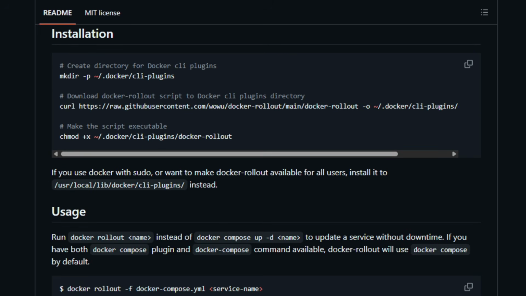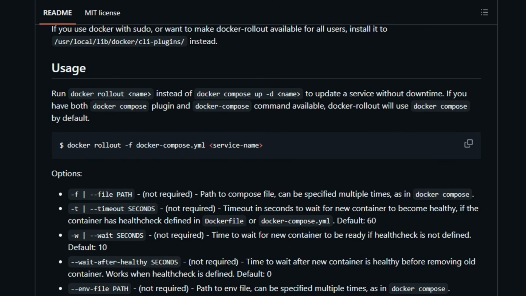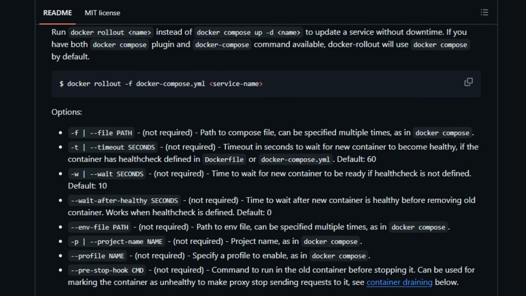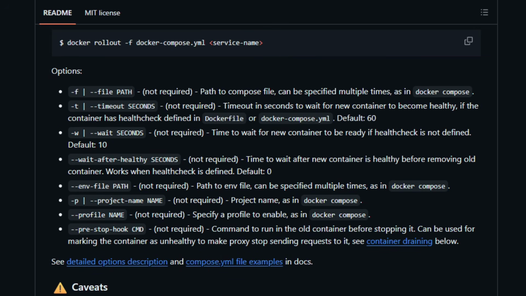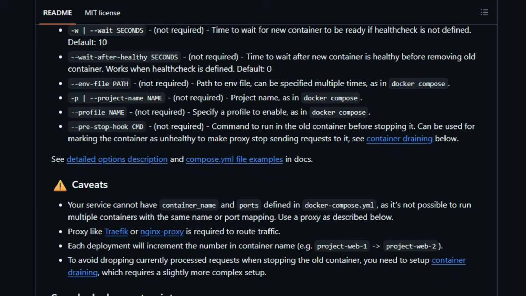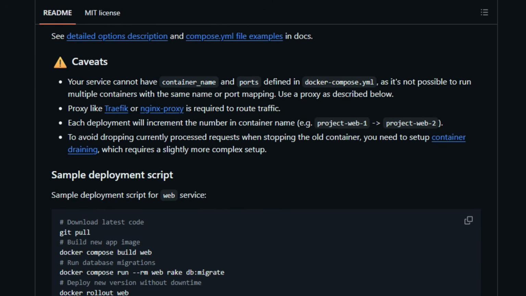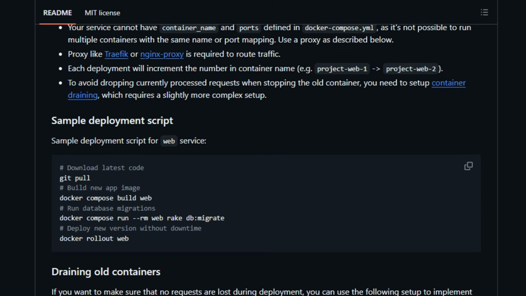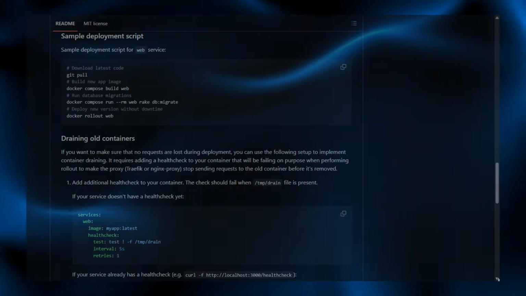It supports Docker health checks out of the box, a proxy like Traefik or Nginx proxy routes traffic, and a pre-stop hook can drain old containers so no requests are lost. This suits teams running a single server Compose setup without needing Kubernetes. Drop it into your deploy step and update without downtime.